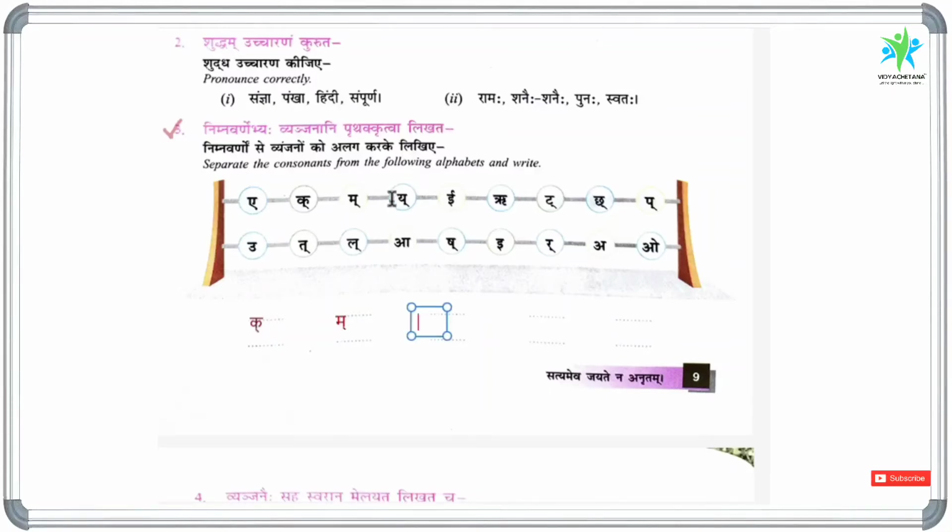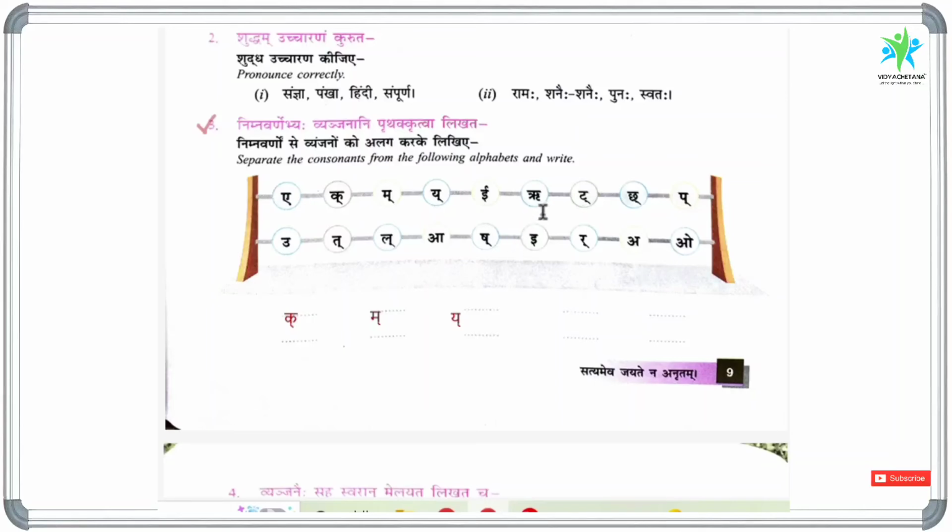Now the next letter, yahalant. It is a vyanjana letter. And the next letter, E, it is swara. So we are not writing this letter. And the next letter is ru. So this is also swara. And the next letter is tahalant. So tahalant is a vyanjana letter. And the next letter chahalant. Chahalant is a vyanjana letter. And the next letter is pahalant, also a vyanjana letter. And U is a swara.